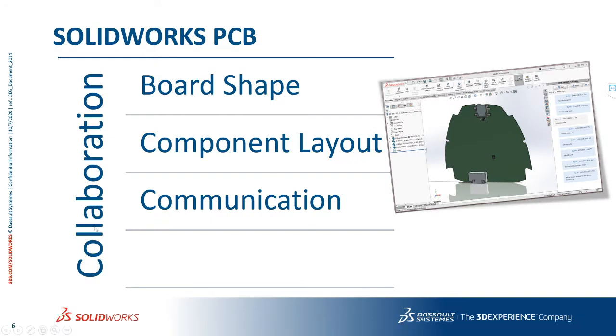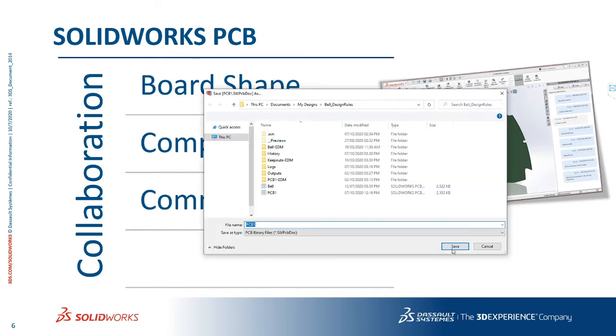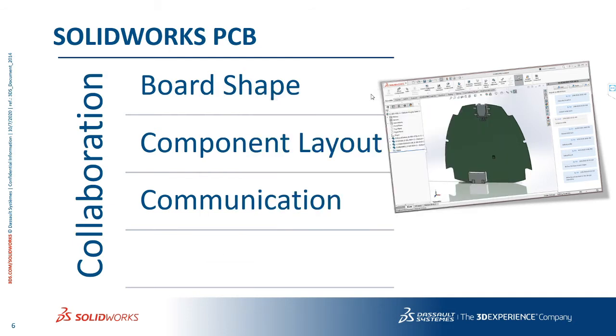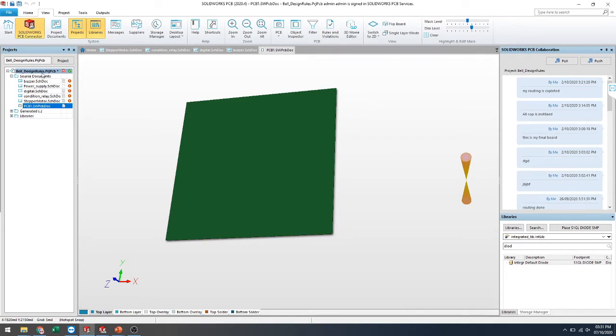In the collaboration we can see how we can easily create the board shapes according to your mechanical shapes. After that we can collaborate all the information, like board shapes and components, and then we can see the communication between the mechanical and PCB person.